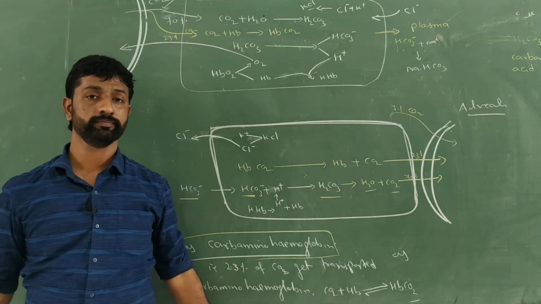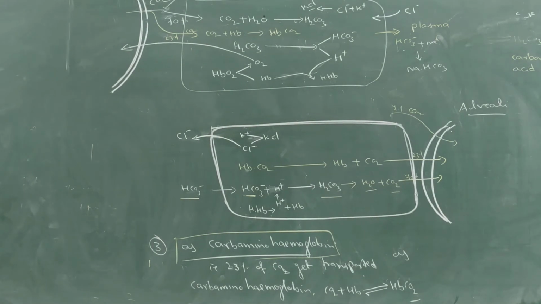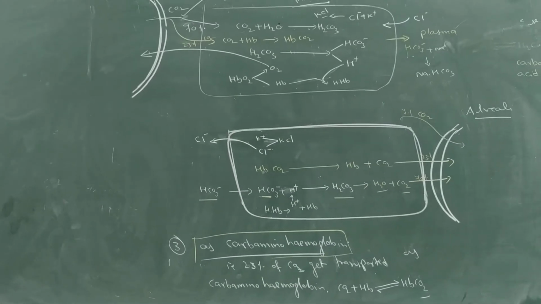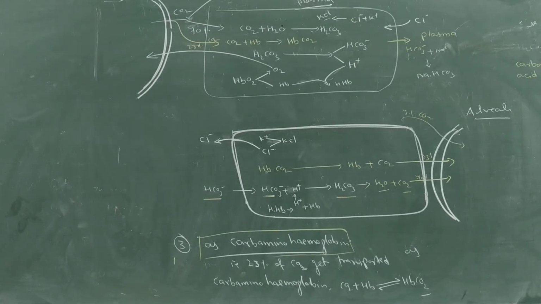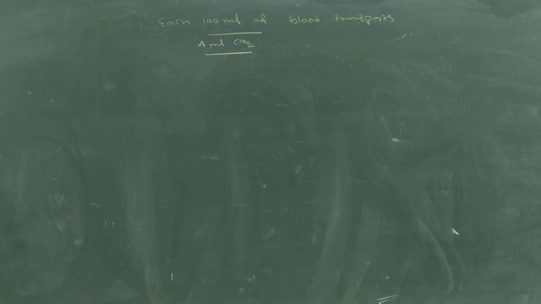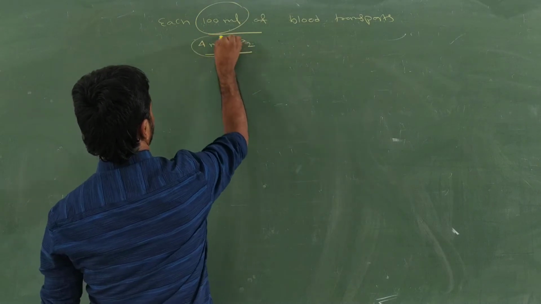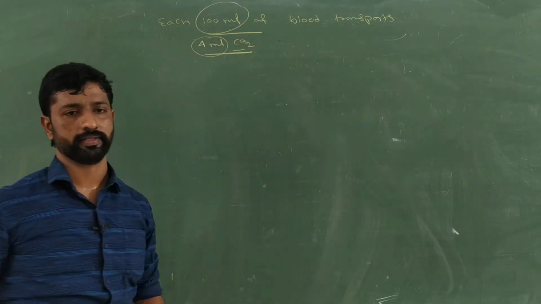Any doubt in this one? So each 100 ml of blood transports 4 ml of carbon dioxide.